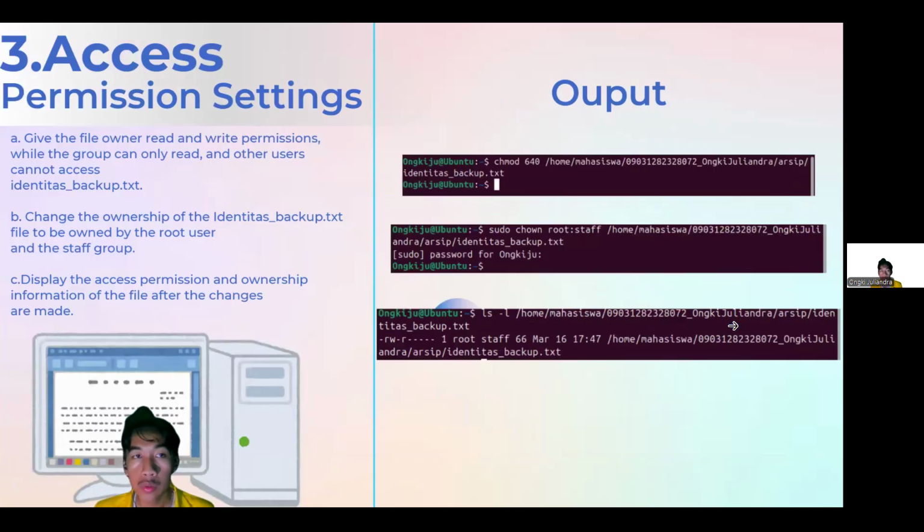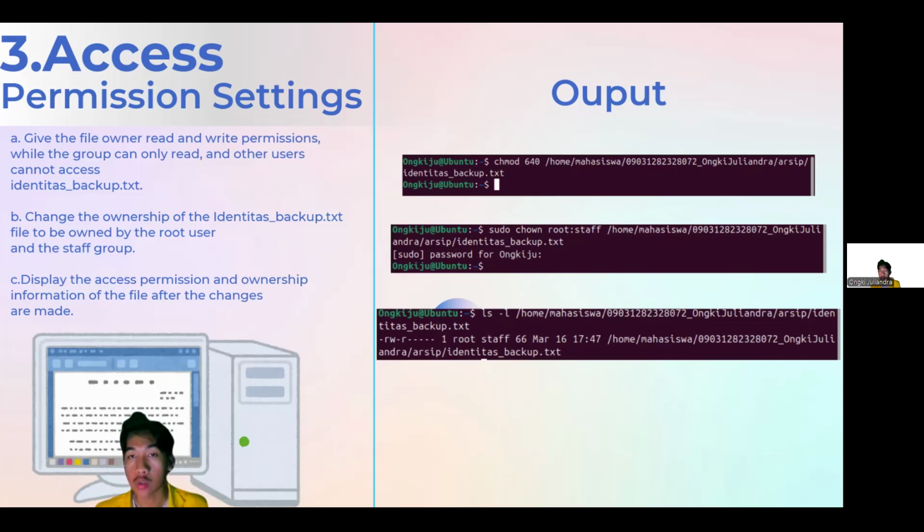Okay, so the next is access permission setting. The first one is to give the file owner read and write permission, while the group can only read and other users cannot access the identitas_backup.txt file. And then we need to change the ownership of the identitas_backup.txt file to be owned by the root user and the staff group. After that, we need to display the access permission and ownership information of the file after the changes are made.